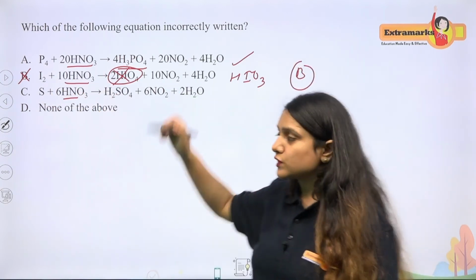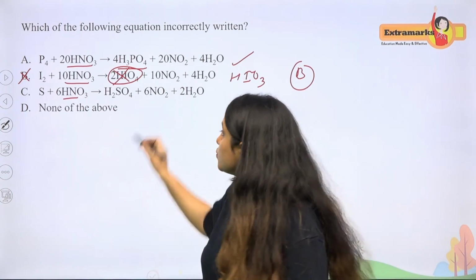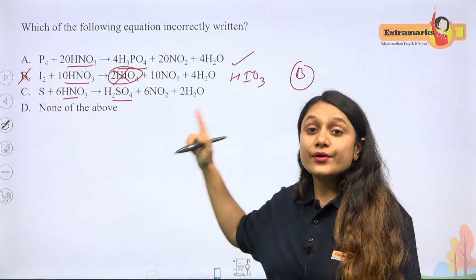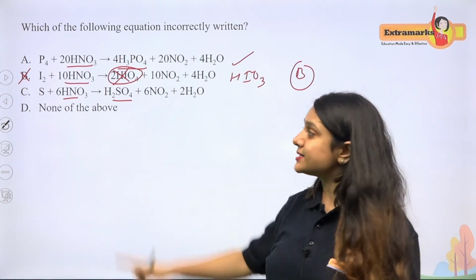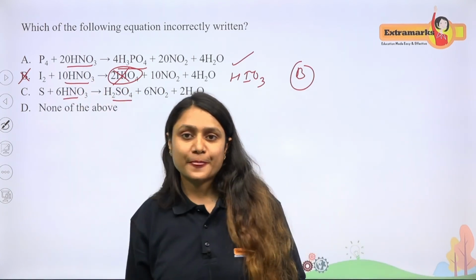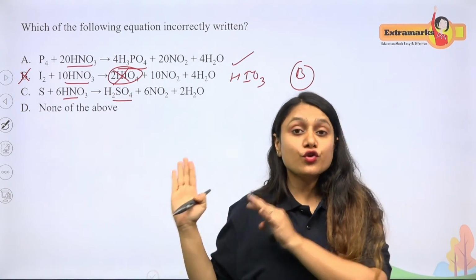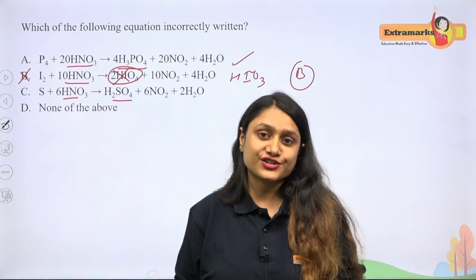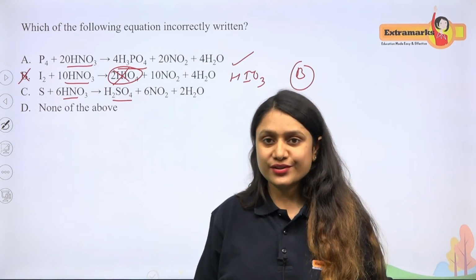Now coming to C also, sulfur will be oxidized to H2SO4 in the presence of HNO3. Yes, this is the correct reaction and an incorrect answer. So the correct answer will be B. Okay, clear? For this type of question, you have to remember the reactions. You have to learn the reactions. Let's move on to another question.